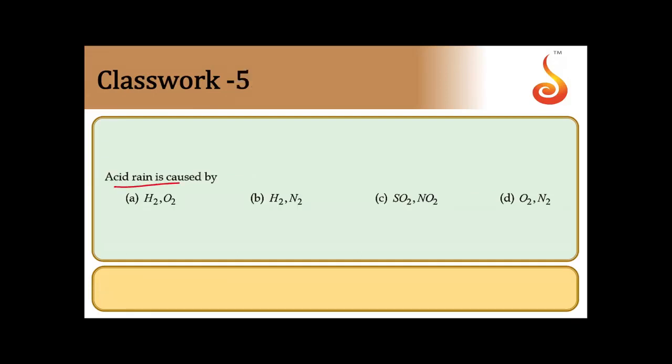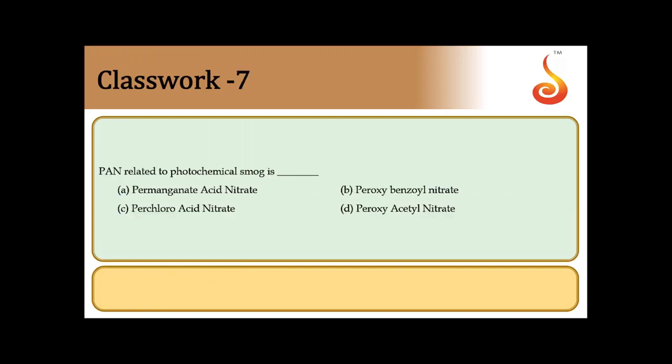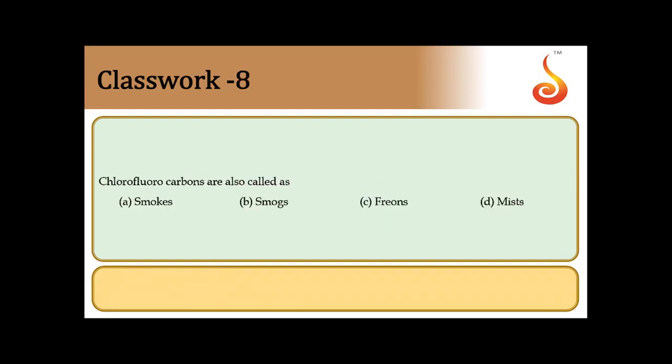Then acid rain is mainly caused by oxides of sulfur and nitrogen. So the answer is C. Then smog is derived from smoke and fog together, so smog is option A. PAN is related to photochemical smog; it is peroxyacetyl nitrate. Option is D.